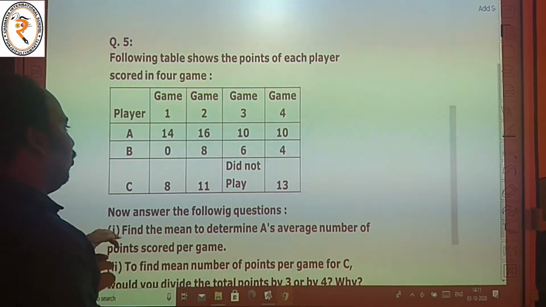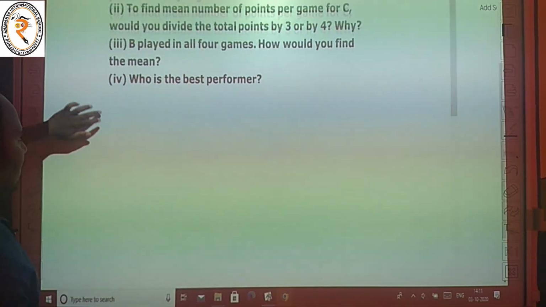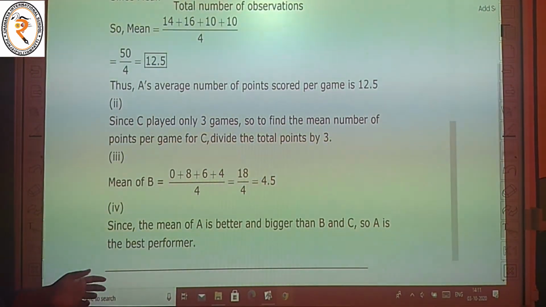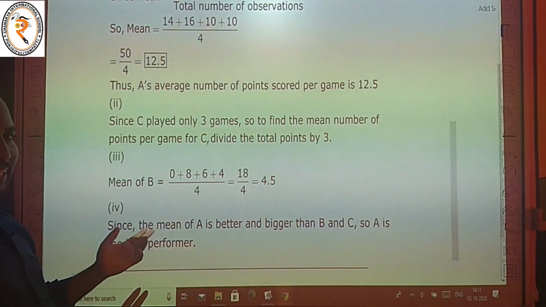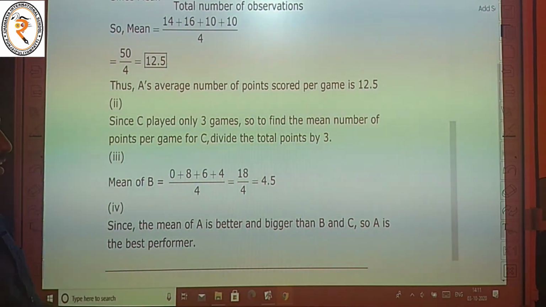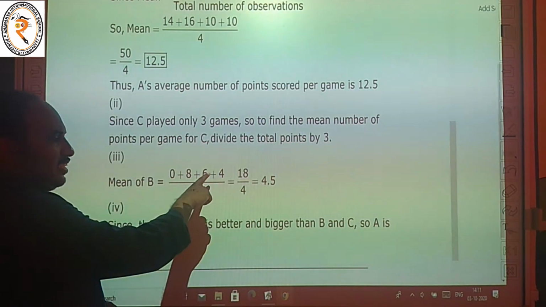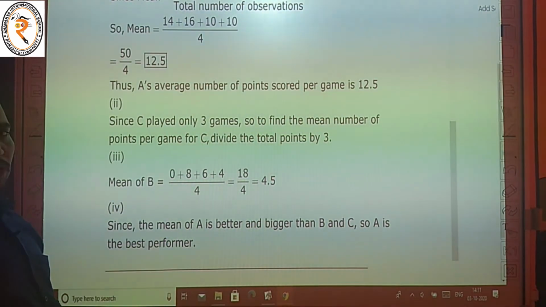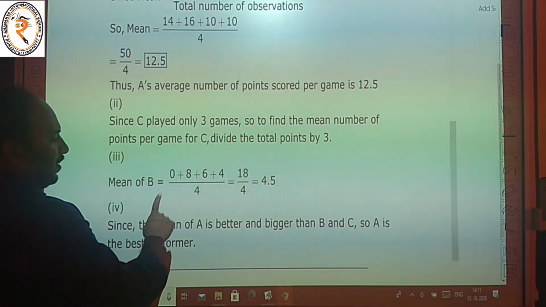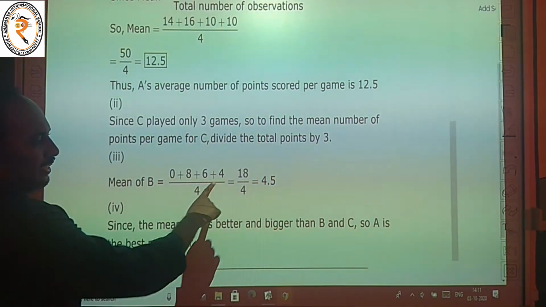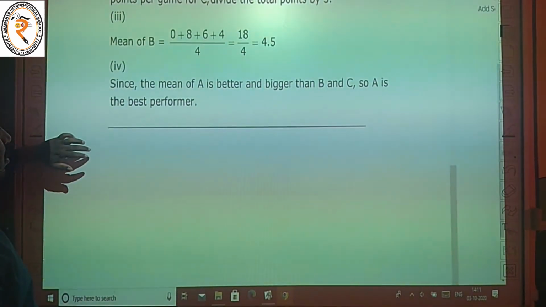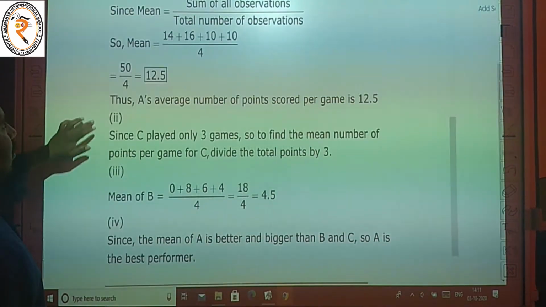The mean formula is the sum of all observations divided by the total number of observations. 0 plus 8 plus 6 plus 4: 8 plus 6 is equal to 14, and 14 plus 4 is equal to 18. Total number of observations is 4. 18 divided by 4 is equal to 4.5.